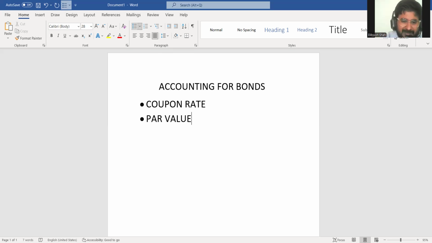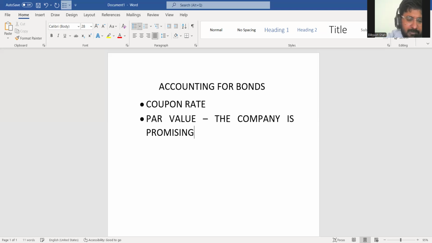But par value is that amount that the company is promising to repay. Because this is bonds, there will be a maturity because it's a loan. So this is the amount that the company is promising to repay on maturity.